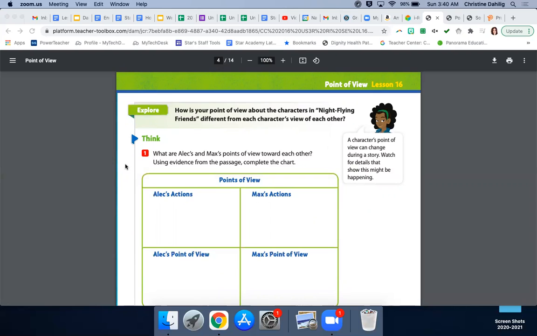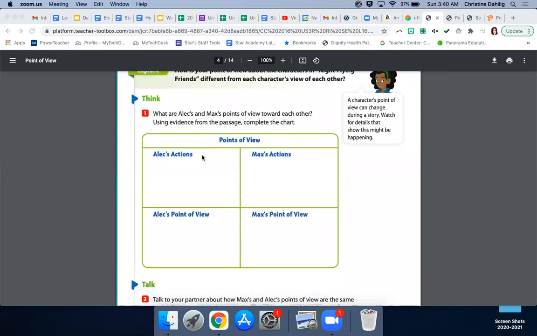So with this organizer, it asks, what are Alec and Max's points of view toward each other? Using evidence from the passage, complete the chart. So again, we have this organizer that talks about the actions and the points of view of each character. And in your breakout groups, you will be completing this organizer.